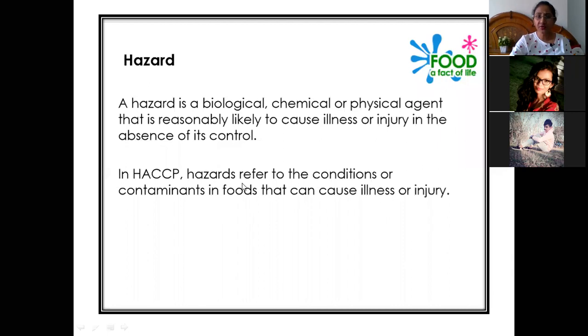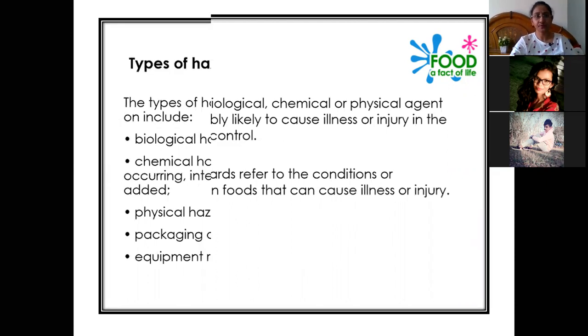Hazard also refers to conditions. In HACCP, hazard refers to the condition or contaminants in food that can cause illness; different types of foodborne illnesses can happen.